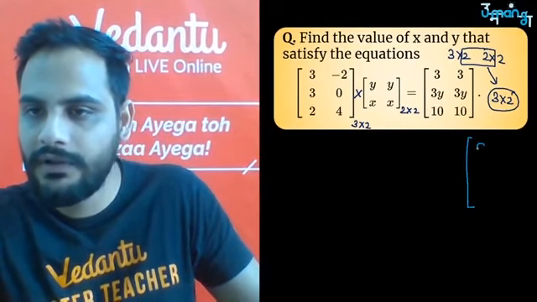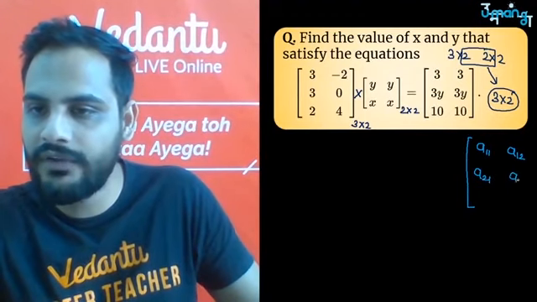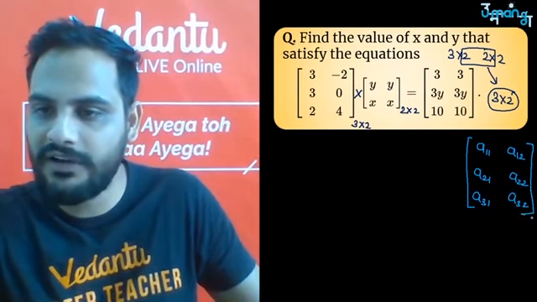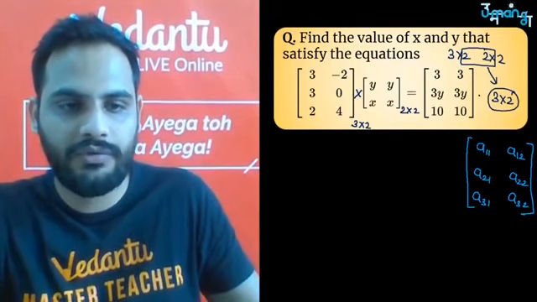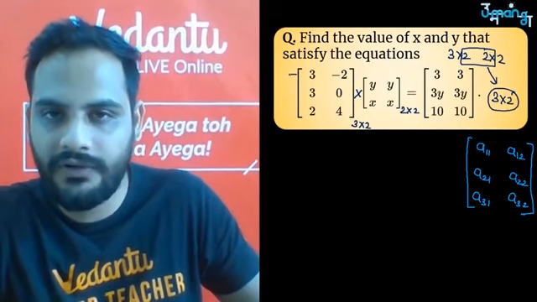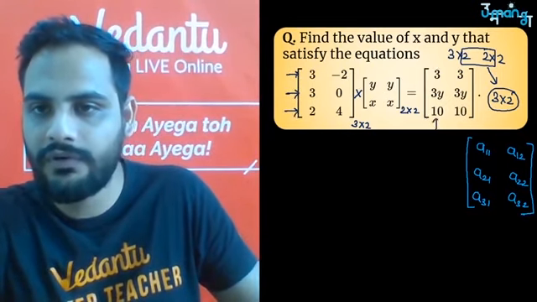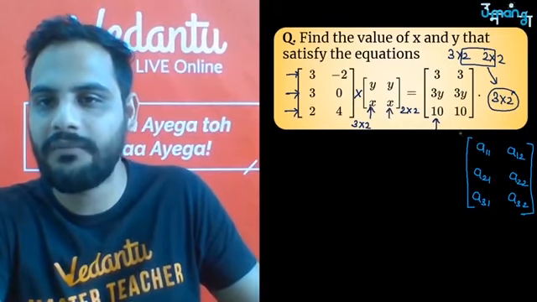How will it look? A11, A12, A21, second row second column. Okay, third row first column, third row second column. This is how my resultant matrix will be. Now what to do, just multiply them. Okay, so this is your first row, second row, third row, and this is your first column, second column.